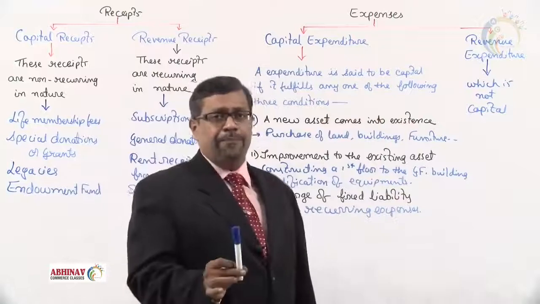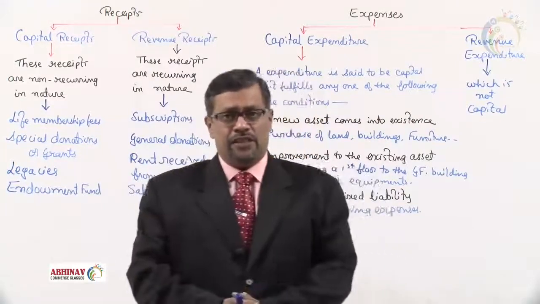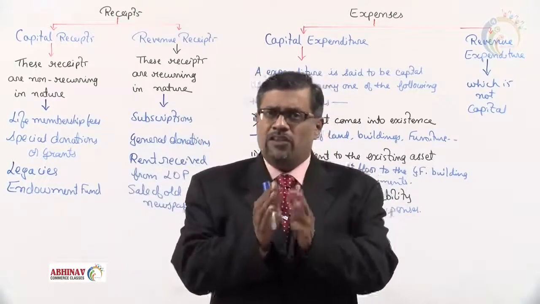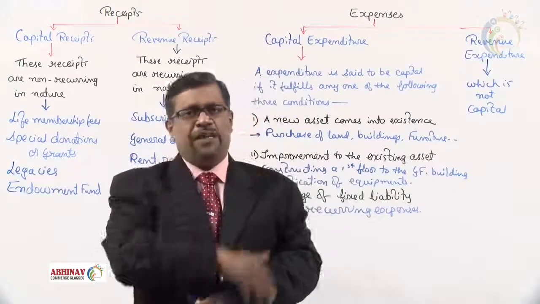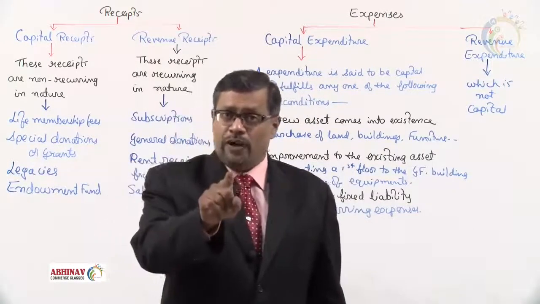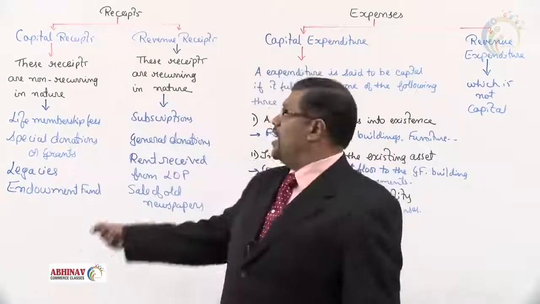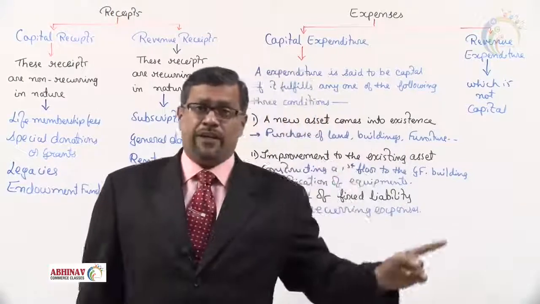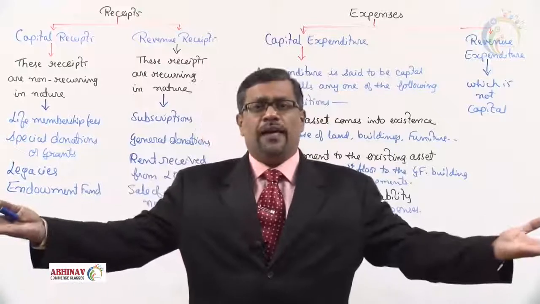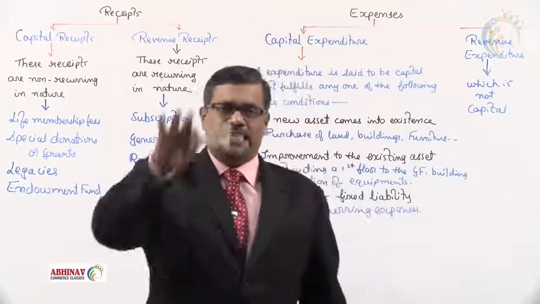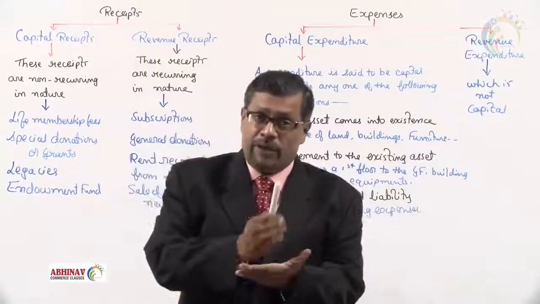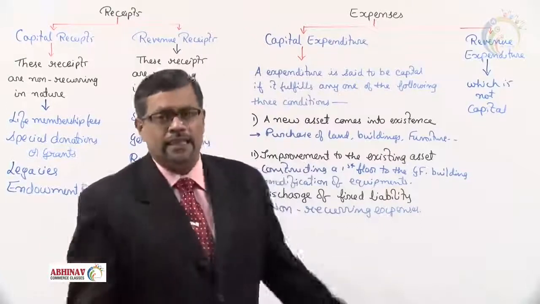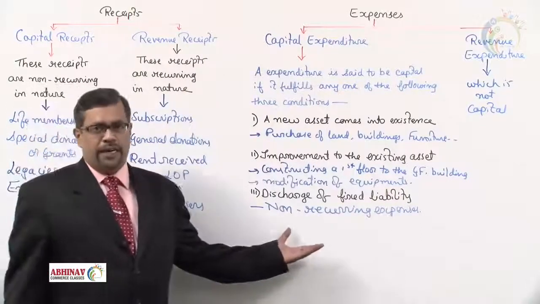This part is very important when you're learning not-for-profit organizations. Because as we proceed further, there are accounts to be prepared. Income and expenditure account. In that account, only those items are to be taken which are revenue in nature. If it is a revenue receipt, we enter it in the account. If it's a revenue expense, we enter it. Capital items are ignored from the income and expenditure account. Where to take them, we'll see. At that time when you're preparing the account, you should know whether it is capital or revenue. That is the reason why one has to be perfect with this part.